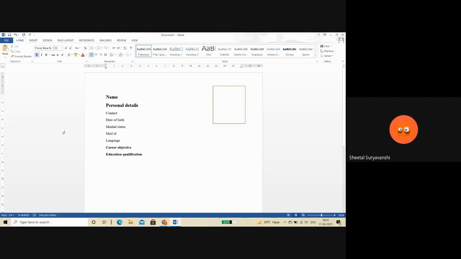I am pursuing MBA, so I put MBA. You can use a tabular form. Then after that, bachelor's degree. Then HSC or CBSE board of 12th, or a diploma, you can add. Then SSC, like 10th board.